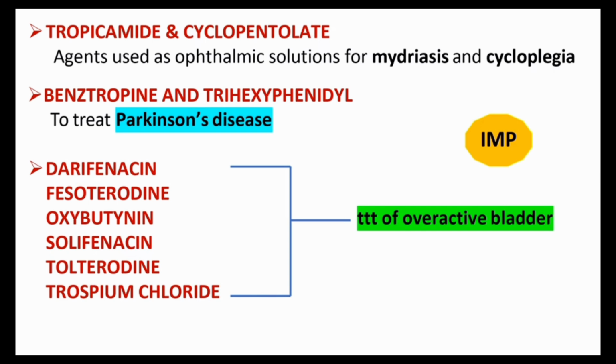Okay. And darifenacin, fesoterodine, oxybutynin, solifenacin, tolterodine, trospium chloride. These are mainly used in the treatment of overactive bladder. If any drug from this list is in the options, you can choose it for the treatment of overactive bladder. Okay, check the options thoroughly and choose. Don't get confused by the options. Please apply your basic theory in the correct way. Okay, these are the main drugs.